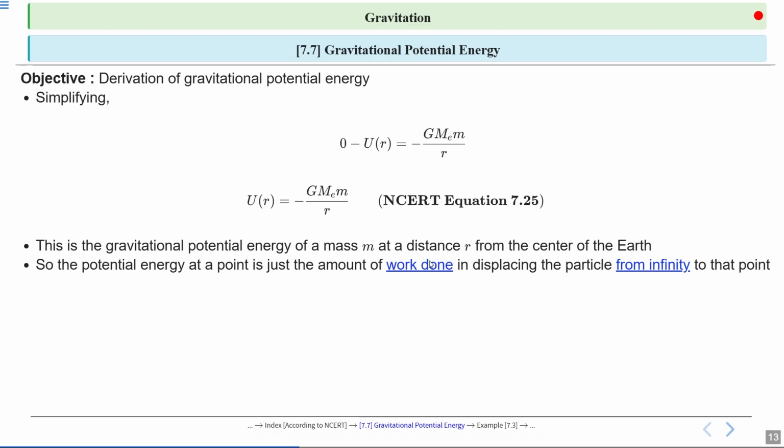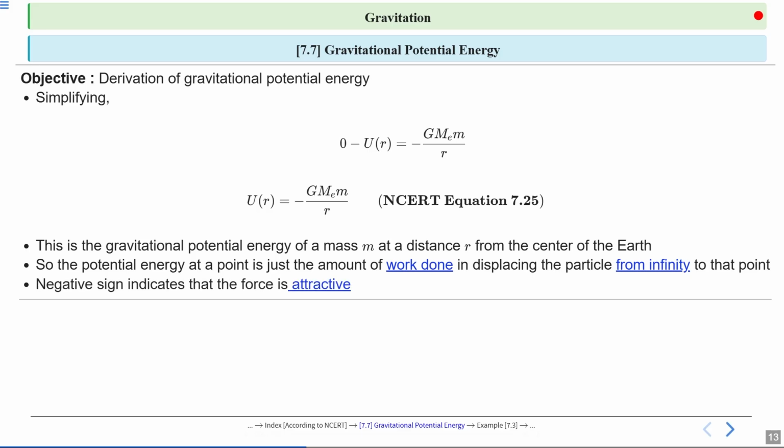Potential energy is essentially the amount of work done in moving the particle from infinity to a specific point in the gravitational field. This concept helps us understand how energy is stored in a system due to gravitational forces. The negative sign indicates that the force is attractive. This means that work is done by the gravitational field when bringing an object closer, which is why the potential energy decreases as the object moves closer to the Earth.